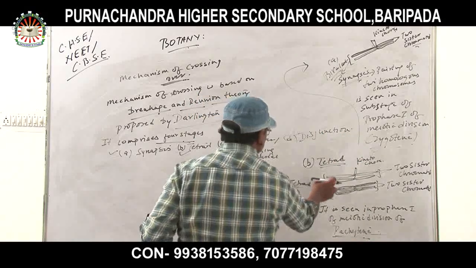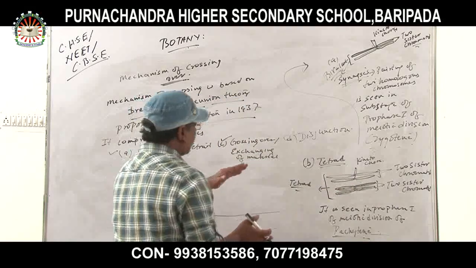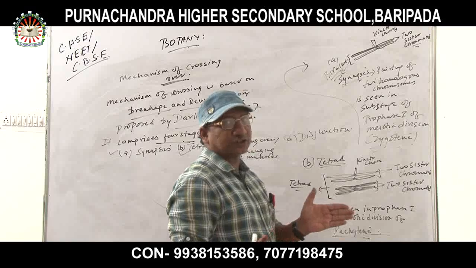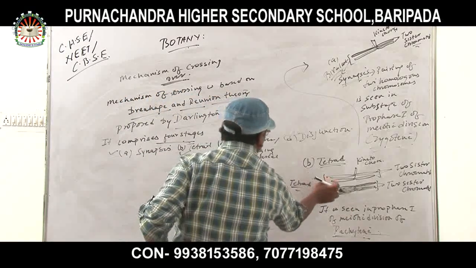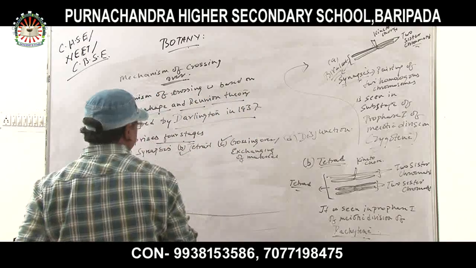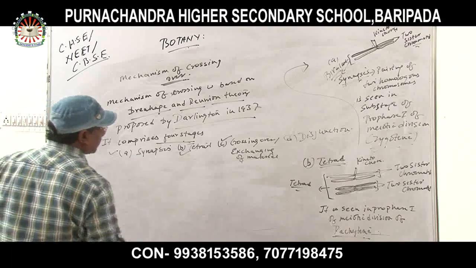So tetrad. The kinetochores are there, and one pair of sister chromatids is approaching another pair of sister chromatids, and it is forming what? The tetrad. 1, 2, 3, 4, four arms are there. That is what a tetrad is. Now C. What happens in C? Look at here.